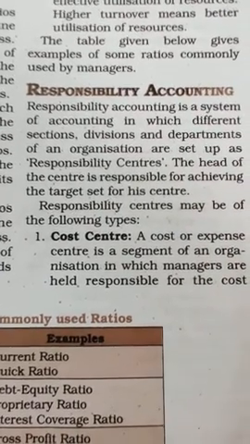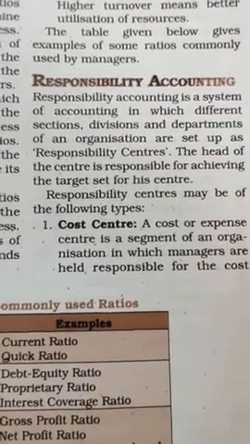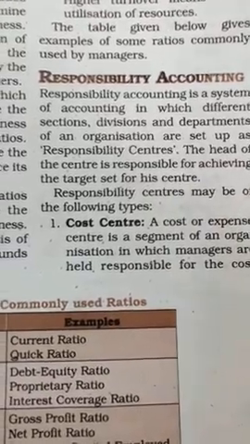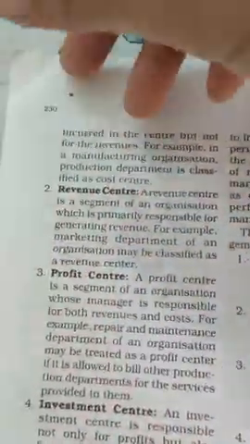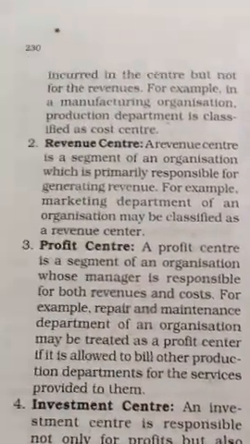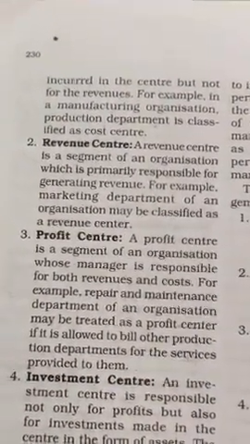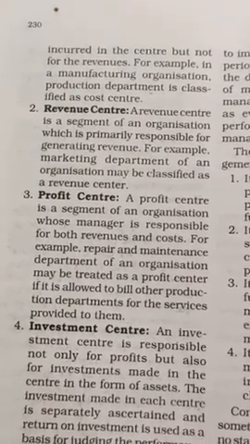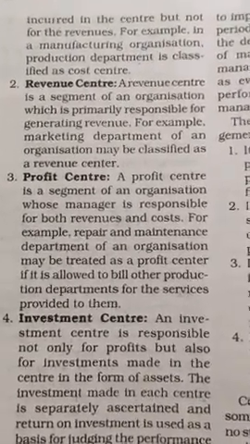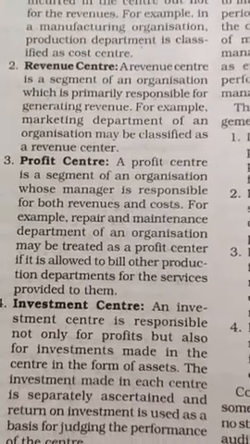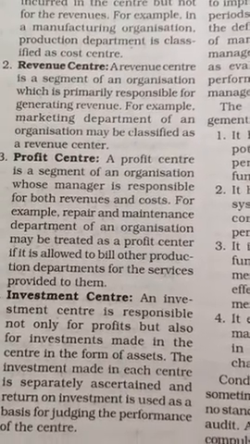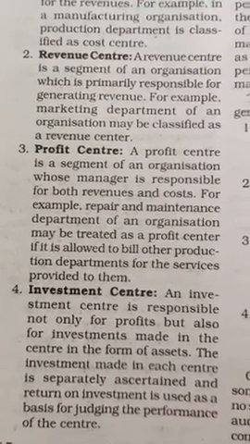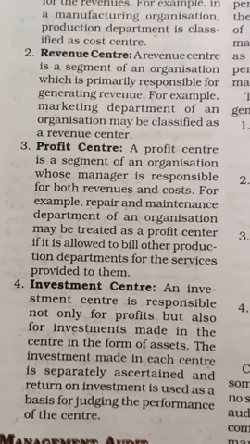Now a responsibility center may be of the following types. Cost center. A cost or expense center is a segment of an organization in which managers are held responsible for the cost incurred in the center but not for the revenues. For example, in a manufacturing organization, the production department is classified as a cost center. Revenue center. A revenue center is a segment of an organization which is primarily responsible for generating revenue. For example, the marketing department of an organization may be classified as a revenue center.